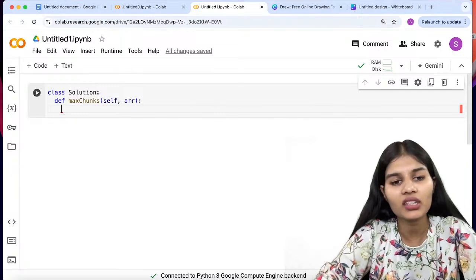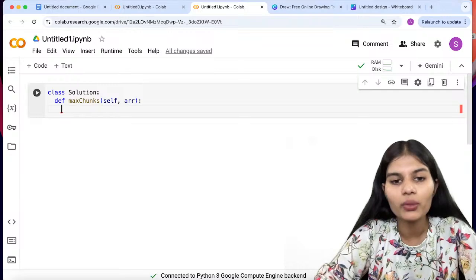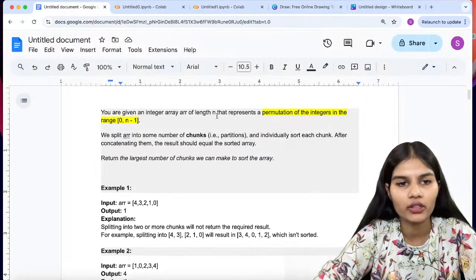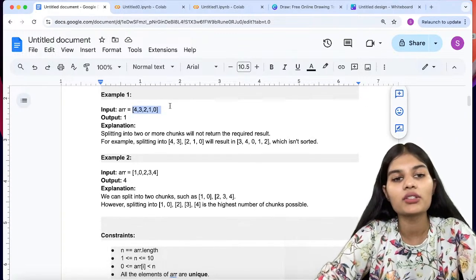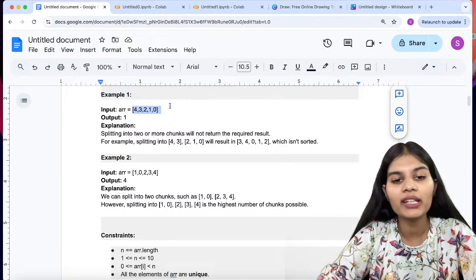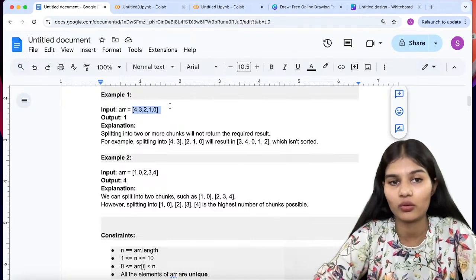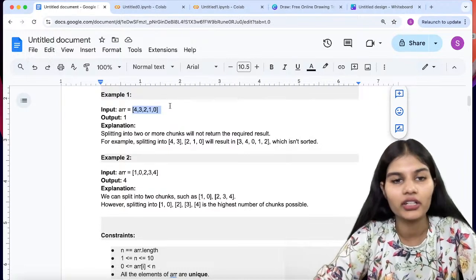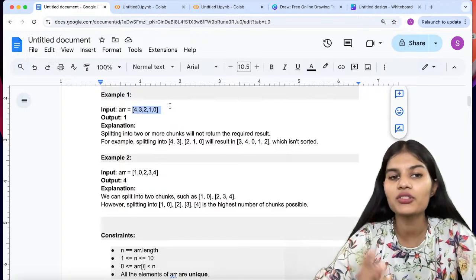Now the first thing that you have to make sure you're understanding over here is that whatever array you are given, let's say in my question this was my array 4 3 2 1 0, that was my input. Now we know that 4 should be in the index 4. When you will be sorting this into ascending order, 4 should be at the index 4, because 0 1 2 3 4.